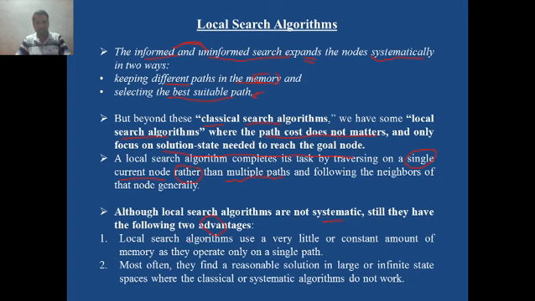Although local search algorithms are not systematic as compared to these two, they have two advantages. Which are those two advantages? Local search algorithms use very little or a constant amount of memory, because they do not concentrate on multiple paths. They concentrate on only the single current state, the current node: where exactly the agent is, what is the current situation. That's why the memory requirement is very low as compared to the classical algorithms. Most often they find a reasonable solution in large or infinite state spaces where the classical algorithms do not work. This is the advantage of local search algorithms.